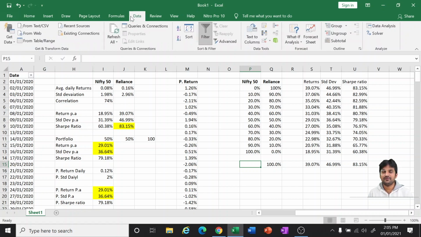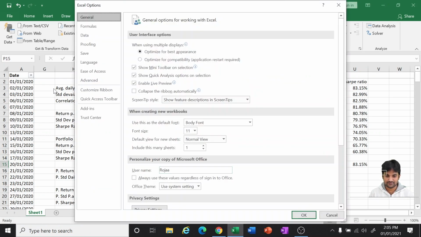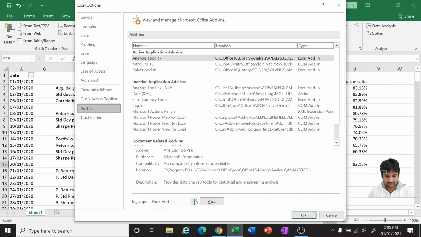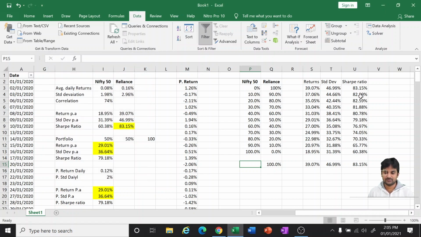With this, by default, solver will not come in the plugin. So you have to go to the options, and go with more options. This is Excel 2020, so you may be having a slightly different interface. You check the add-ins. Here you have to go with the Excel add-ins. I have already downloaded it; otherwise if it is not showing, it will be unchecked for you. In that case, just check it and keep it, okay, then solver will be added, and you can see the solver in the data tab. It will be over here.